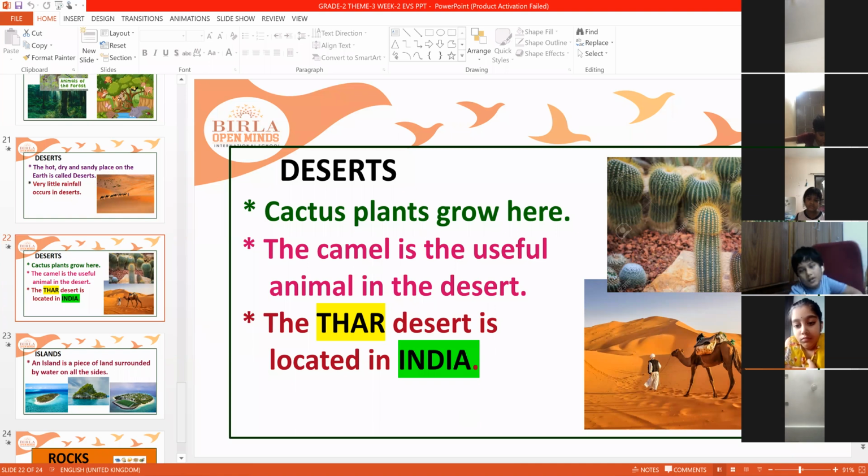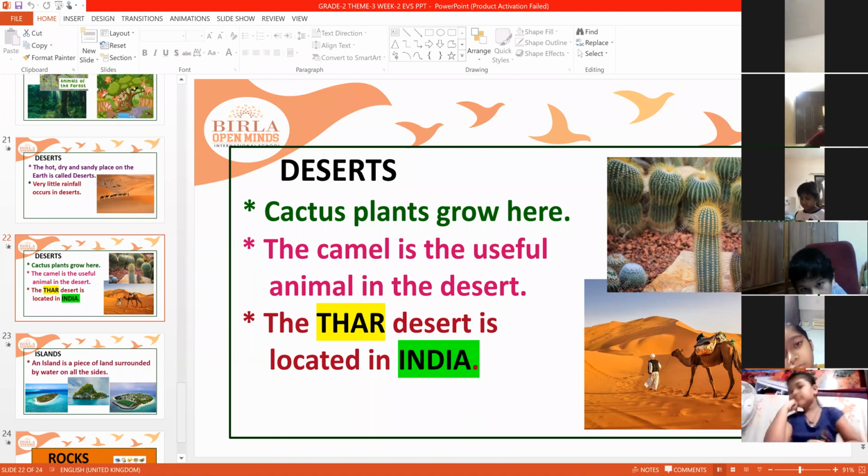Yes, desert is a hot, dry and sandy place. Wherever you see, you can see only sand. It is the hottest place on the earth, with very little rainfall, or sometimes no rain also. That's why it's called a desert. And plants like cactus grow here, and that plant does not have leaves. It is a stem, that's all. And the animal is the camel, which is useful in the desert area. In India we have the Thar desert, and in different countries there are different deserts like the Sahara desert.